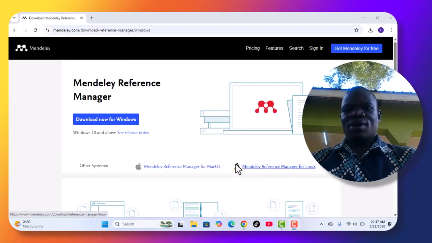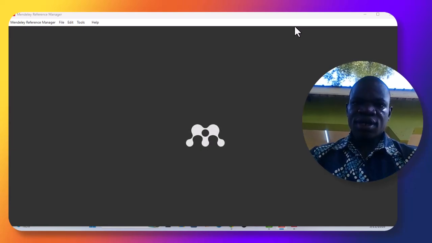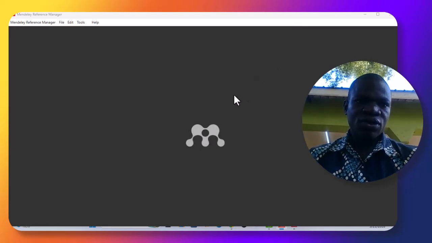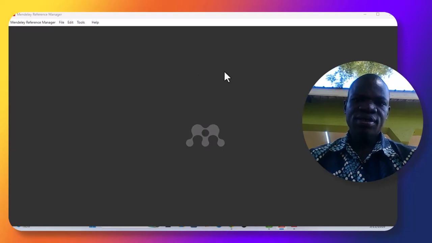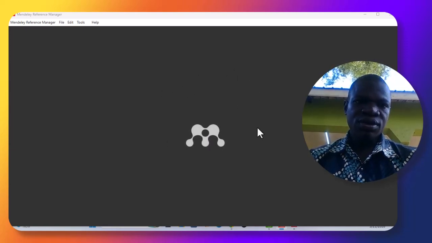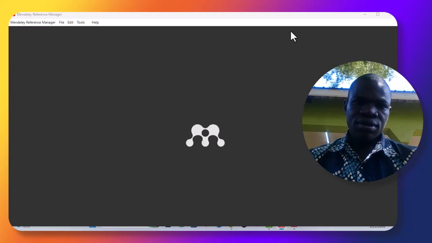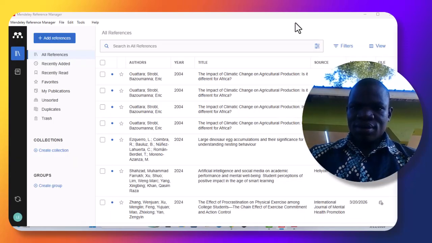Yeah. So this is our Mendeley. You give it a little time now. Yes, now our Mendeley is opening. We have managed to download and install it. So you begin noting the procedures on how to download and install the Mendeley app. Give it a little time, it's still opening. Yes, exactly, it has loaded now.